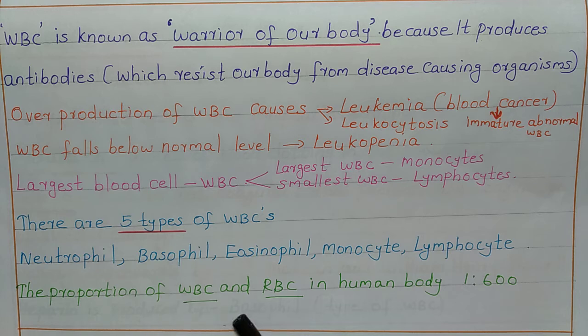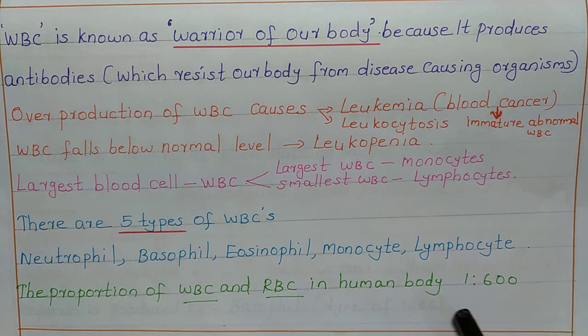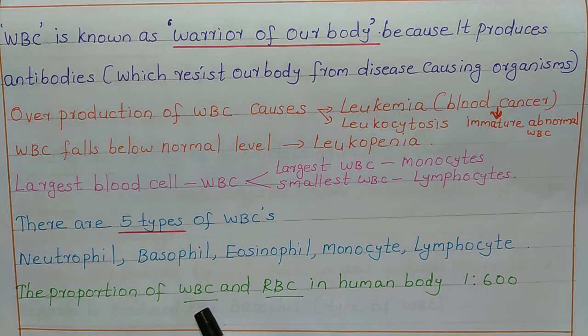The proportion of WBC and RBC in the human body is 1:600. Or you can say that the proportion of RBC to WBC is 600:1. Here I have written WBC first, that's why I wrote 1:600.